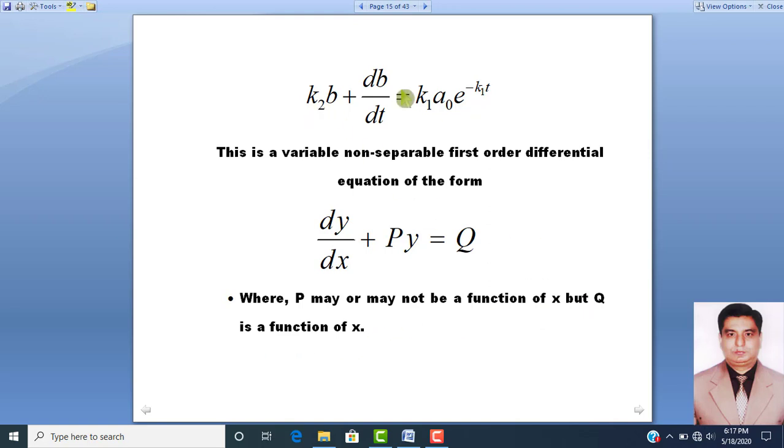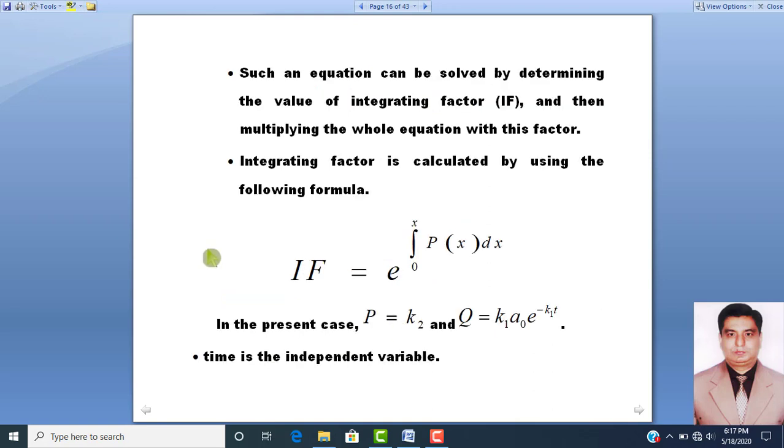So the equation written above on the slide can, in mathematical language, be written as dy over dx plus py is equal to q, where p may or may not be a function of x, but q is a function of x.